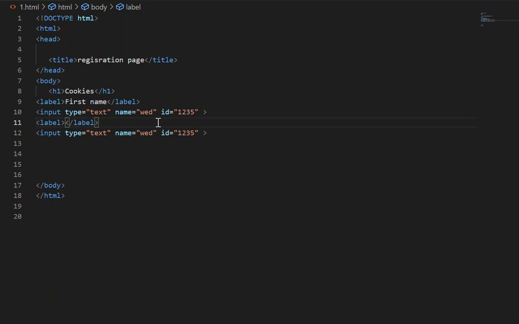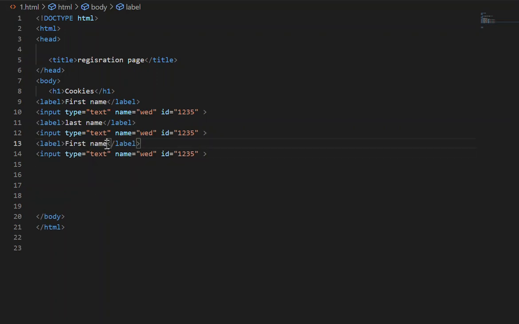And then our last name. And then for this one, we copy it again, but this time it will be below our password. And then the type would not be text, it would actually be password.